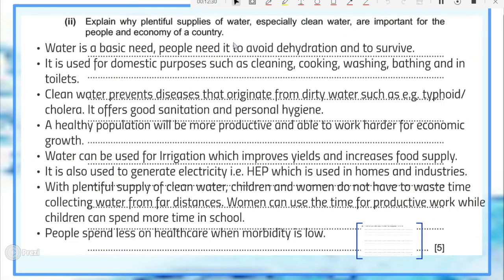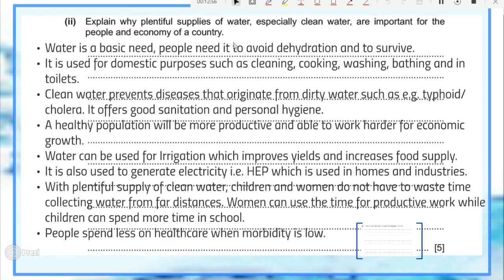So, as I said, we're going to have a quick question and answer session, and this is a question that I picked from the past paper. The question says, explain why plentiful supply of water, especially clean water, are important for people and the economy of a country. This question is very clear.